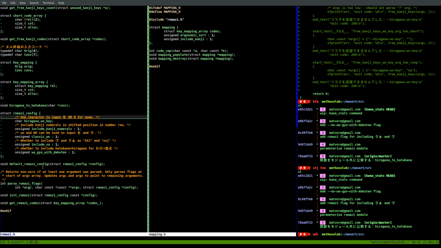So we have this default Romaji config thing, which basically means initialize this Romaji config struct, and I don't like this initialization thing because it's not completely necessary. I like the idea of all zeros, or 0 bytes, being used to represent the initialization of a struct rather than some other kind of pattern.